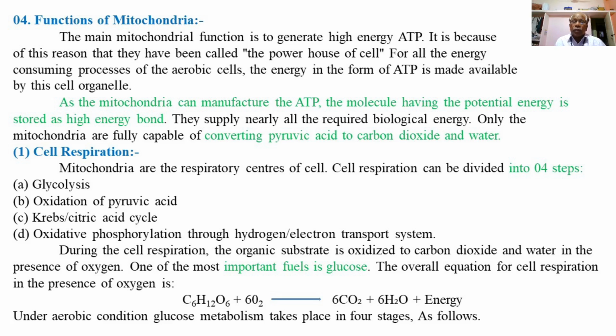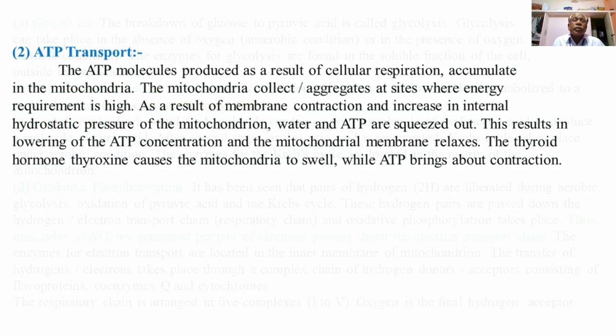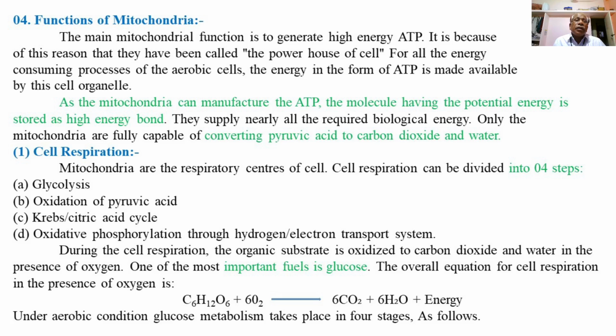The functions of the mitochondria can be categorized into two types, that is cell respiration and ATP transport. These are the two main functions performed by the mitochondria. We'll first explain a brief account of cell respiration and then ATP transport. So first, cell respiration. Mitochondria are the respiratory center of the cell.